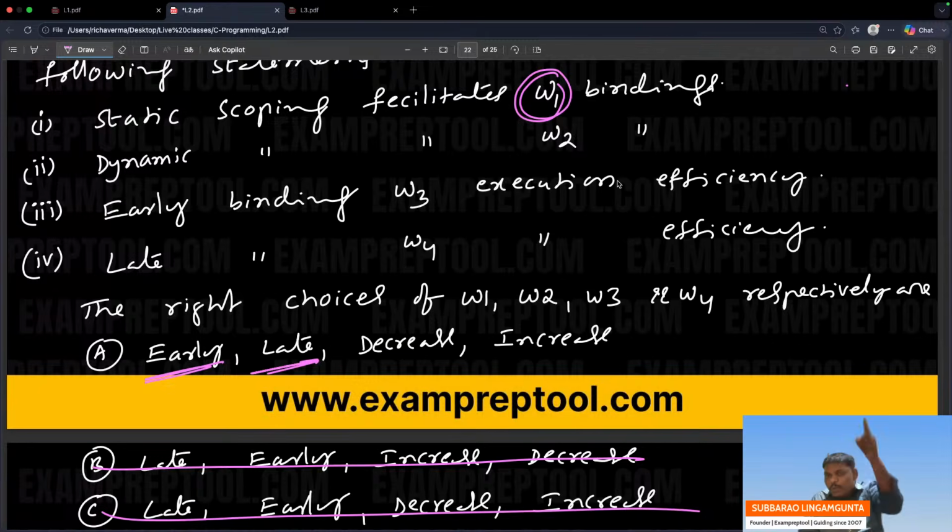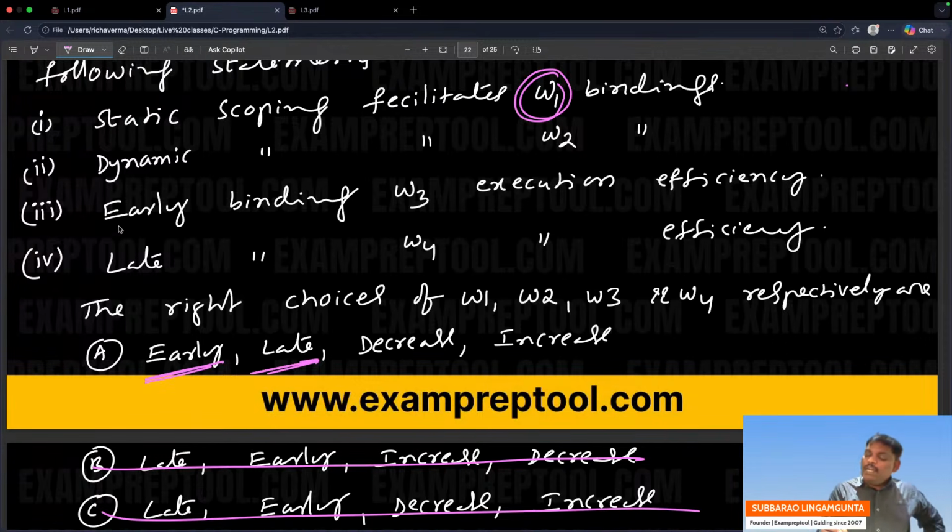So you have to pop so many times and push so many times, and unnecessarily efficiency will decrease. That is the reason most programming languages follow static scoping. The reason is early binding. Early binding means fewer possibilities. Fewer possibilities means efficiency will increase.